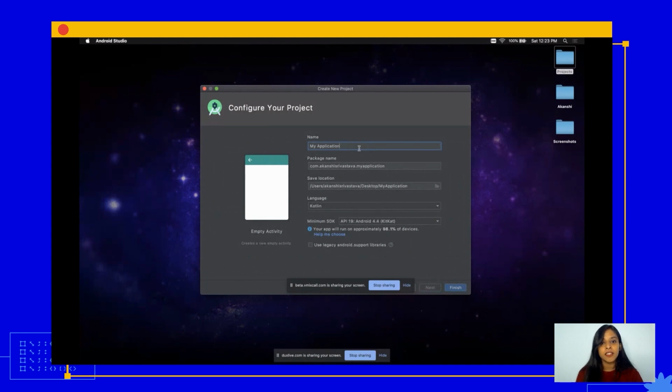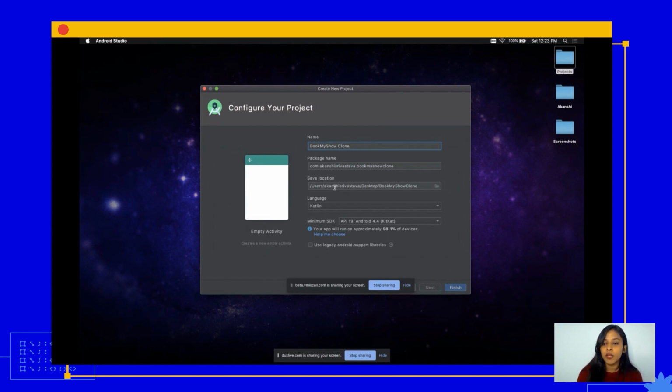Now it's the turn to set the name of my project. I'm going to name it Book My Show Plot. You must have noticed as I was making the change to my name, my package name also got changed. So, what is a package name exactly? A package name is used to identify your application uniquely on your device and also on Google Play Store. This usually is in the format of domain, your company name, and your project name. But this is all optional, and you as a developer can set what the package name can be.